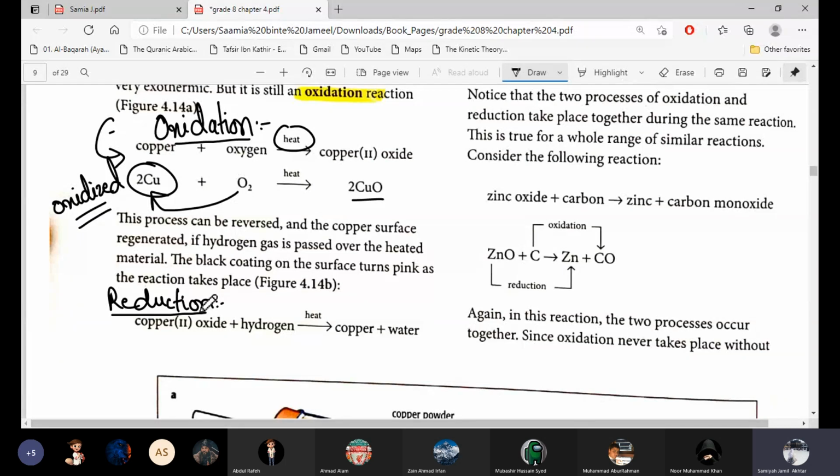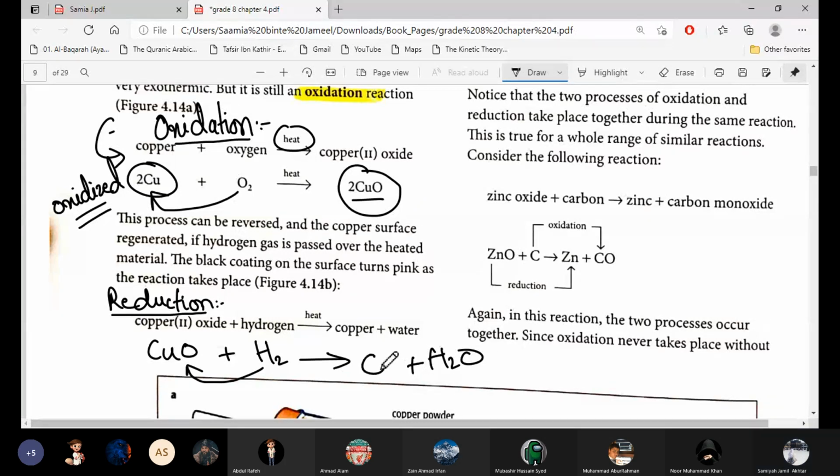So here, if we prepared copper oxide by the addition reaction, and when we have copper oxide and we react it with hydrogen, we pass hydrogen gas through it, then this hydrogen will take oxygen with it to form water, and it will form copper. So here the oxygen is removed from the copper oxide.